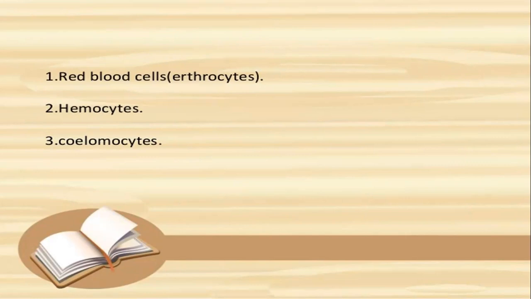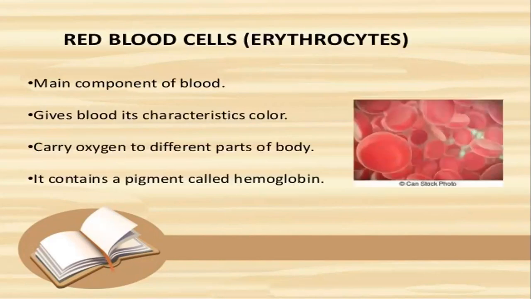What are red blood cells? Red blood cells are the main component of blood. The color of blood is red due to the presence of a pigment called hemoglobin. When oxygen binds to hemoglobin, it is called oxyhemoglobin. The color of the blood cells is called red due to hemoglobin. Red blood cells are also called erythrocytes.